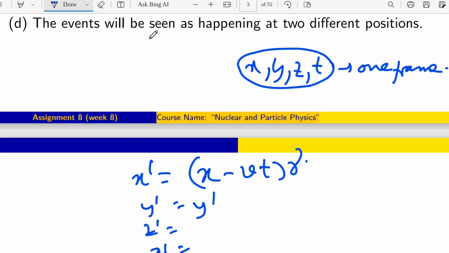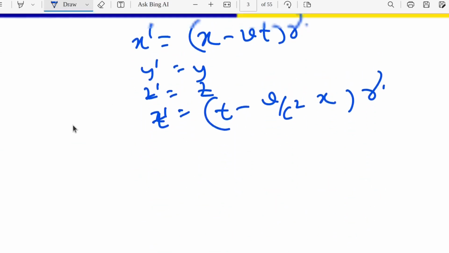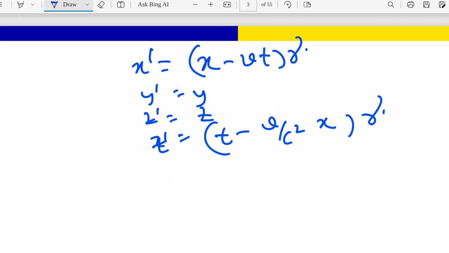Sorry, this will be only y, this is z, and this is t prime equals gamma times t minus vx over c square. Okay, so these are the expressions. Now they are asking about two events.